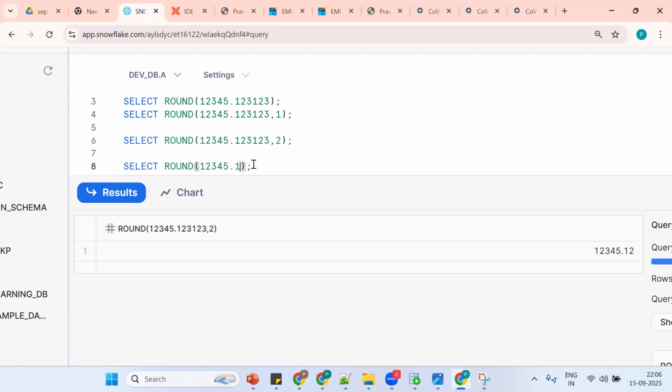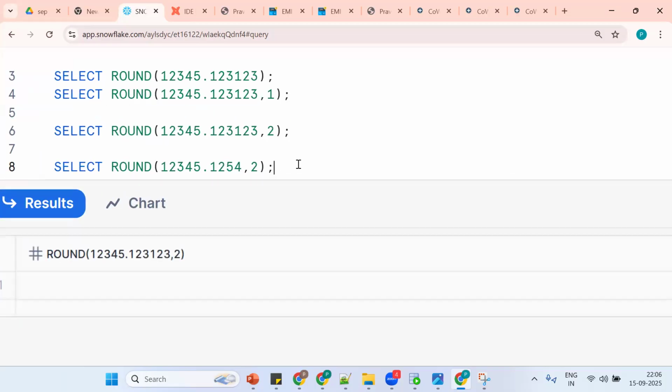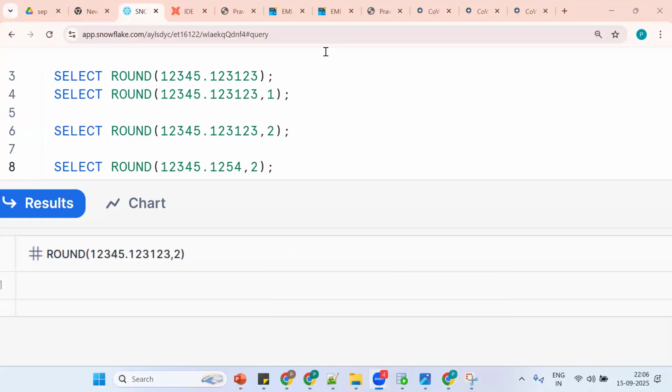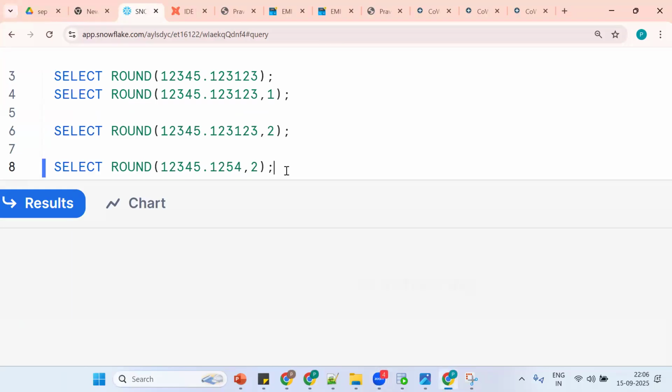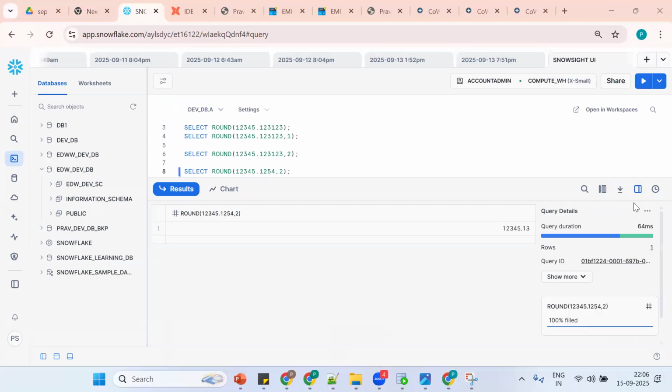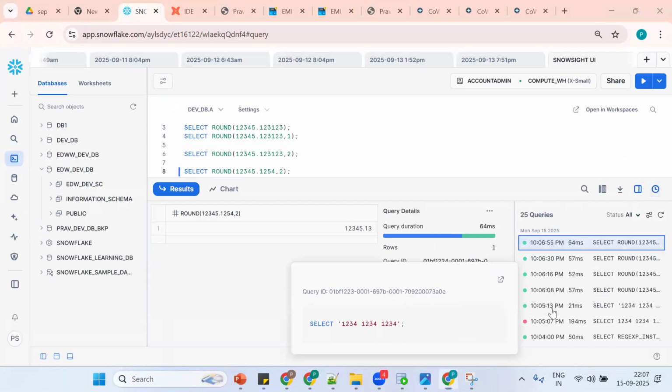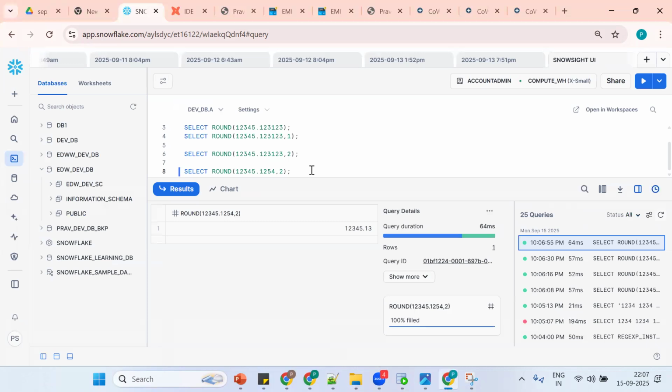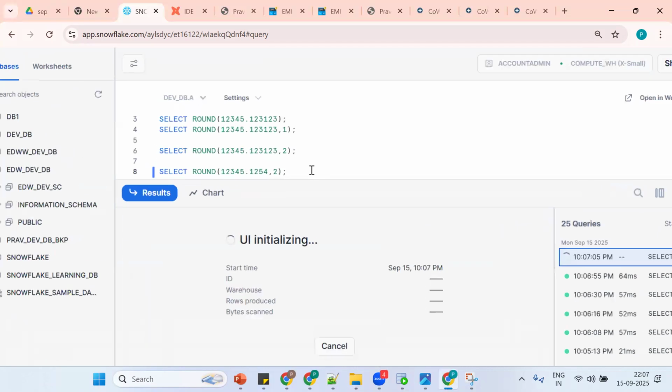Suppose same thing now. What happened? 1, 2, 5, 4. Okay, comma 2. What's the exact output? Tell me. Anyone? 0.13. It is greater than 5. So this is important. Now what's the output we're getting? 1, 2, 3, 5. Okay, 1, 3. Why 1, 3?